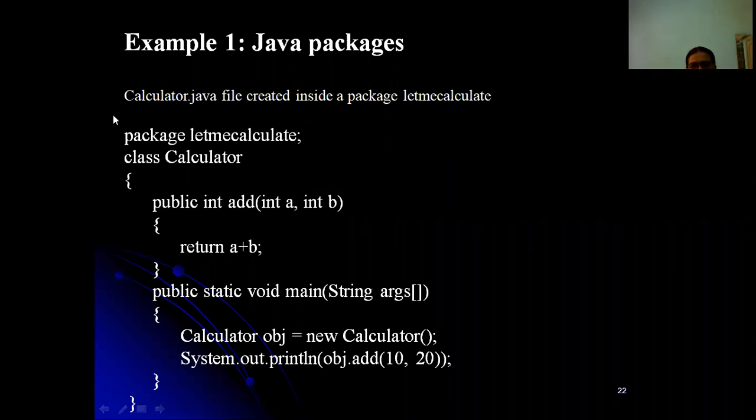After writing this program, or after creating this package, you have to save this file as Calculator.java, because our main method is in the Calculator class.